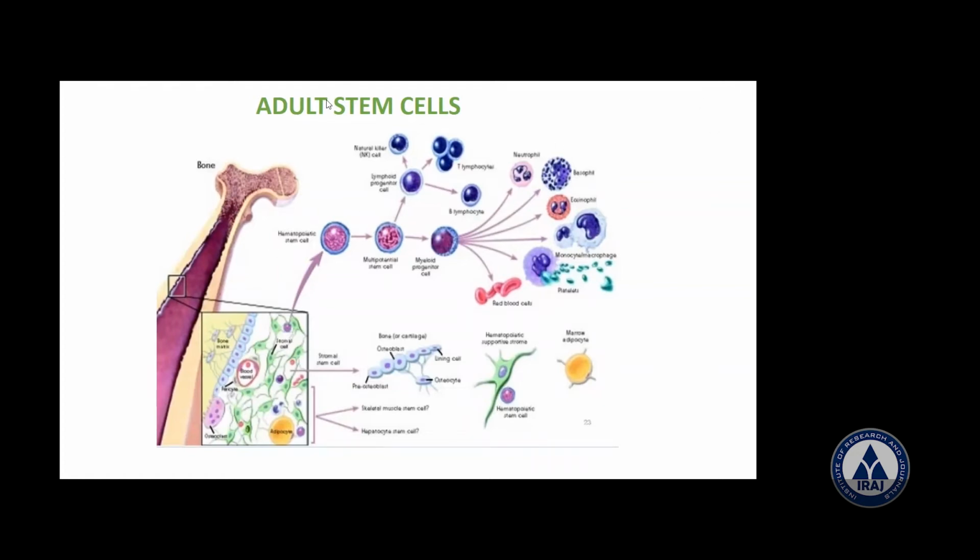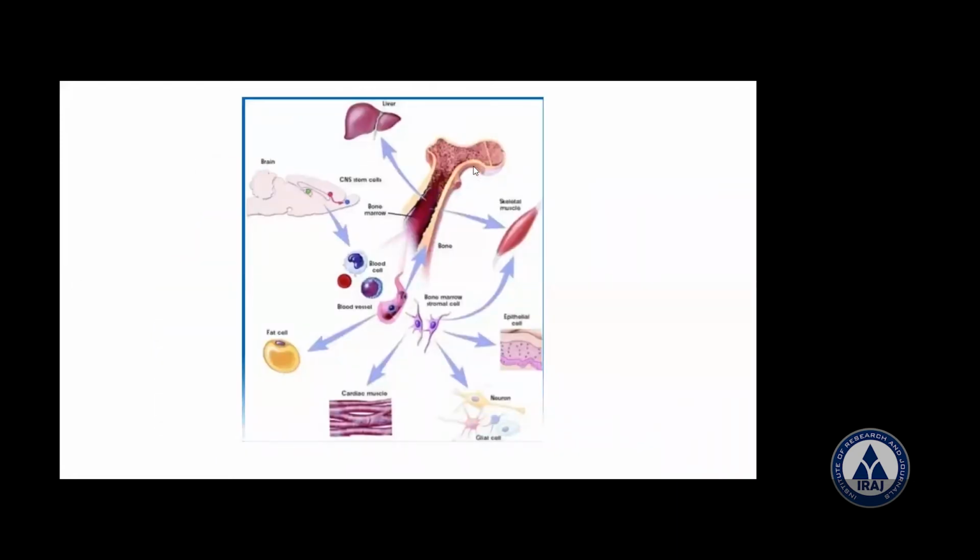See how they are going, adult stem cells, RBC, all different ones here. Now you can see the liver, stem cells in the central nervous system. You can see all these things: fat cells, cardiac muscle, glial cells, epithelial cells.